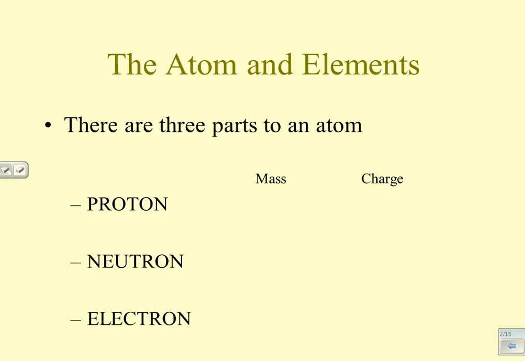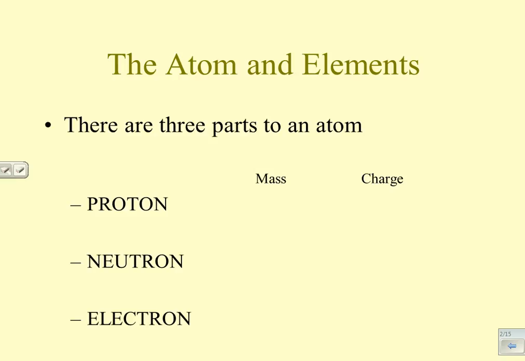So an atom of carbon will have 6 protons in it no matter what. And that is different from an atom of nitrogen, because nitrogen has 7 protons in it, and they will never be the same. If we take any of those atoms and break them apart, then all the parts are the same. Atoms are only built out of 3 parts: protons, neutrons, and electrons. And so if they all look the same, at what point do they become different? When you have different combinations of protons, neutrons, and electrons.